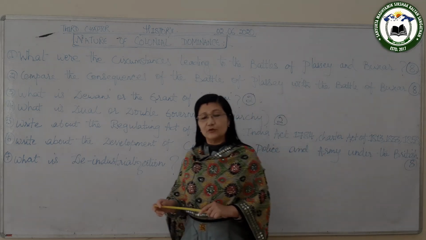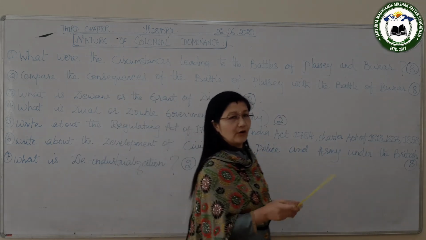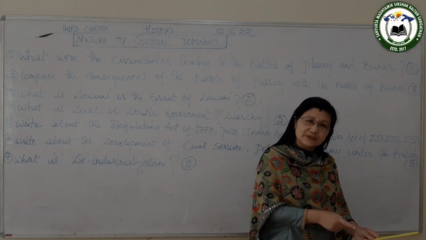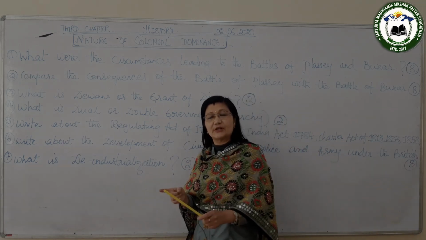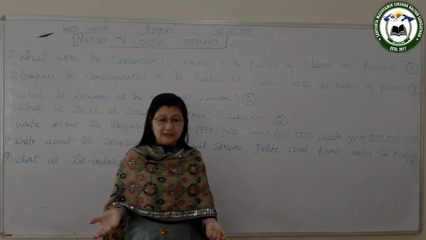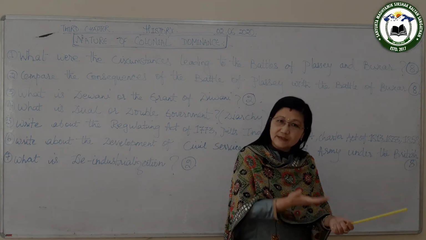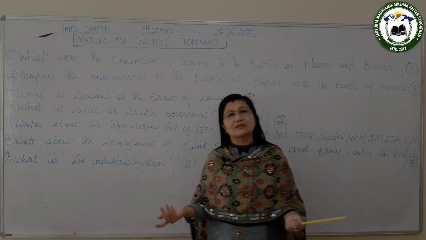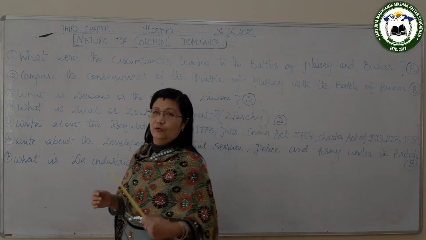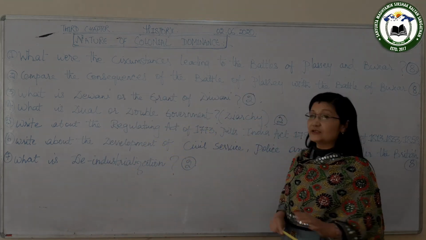What Clive did is that the Diwani, the right of collecting tax from Bengal, Bihar and Orissa, he gave to the British, and the right of administrating or ruling over Bengal was given to the Nawab. So here, the Nawab had all the responsibility but no power, and the British had all the power but no responsibility. This system of government was known as the dual government or diarchy.